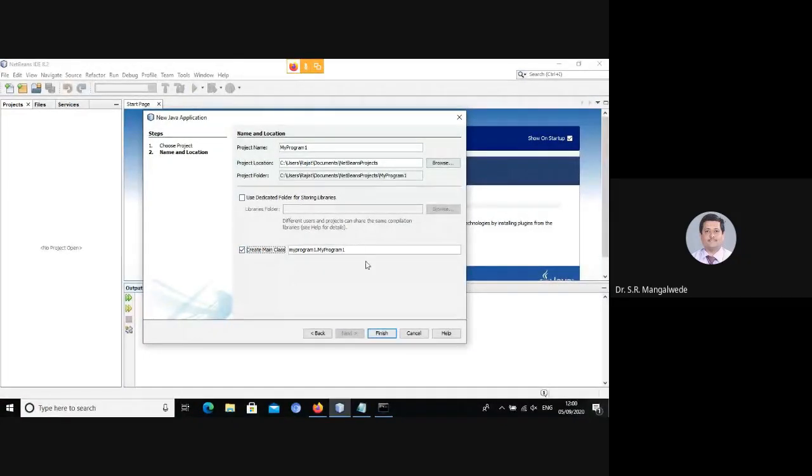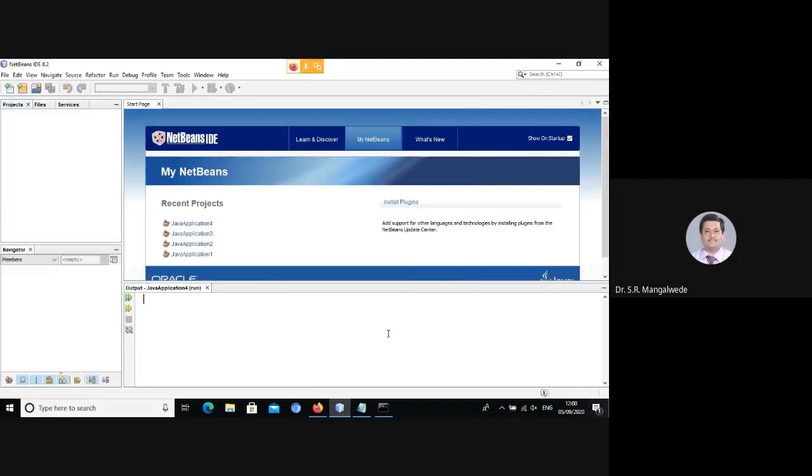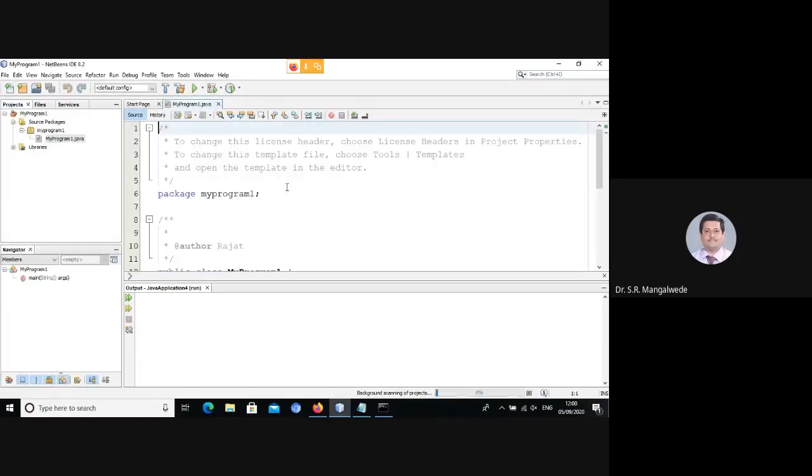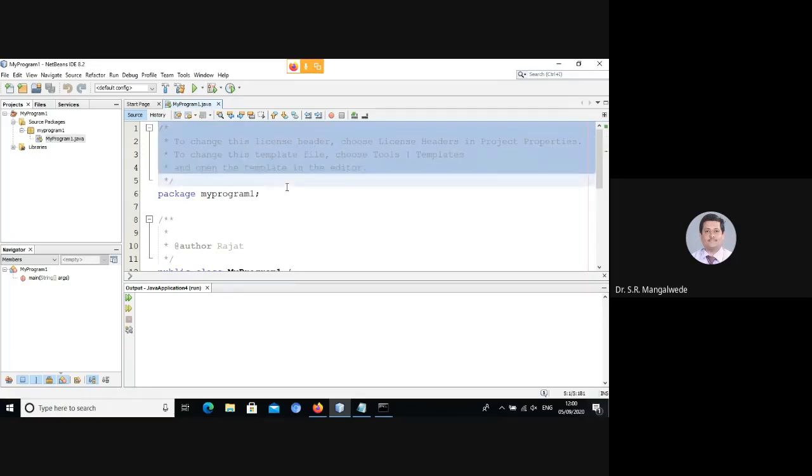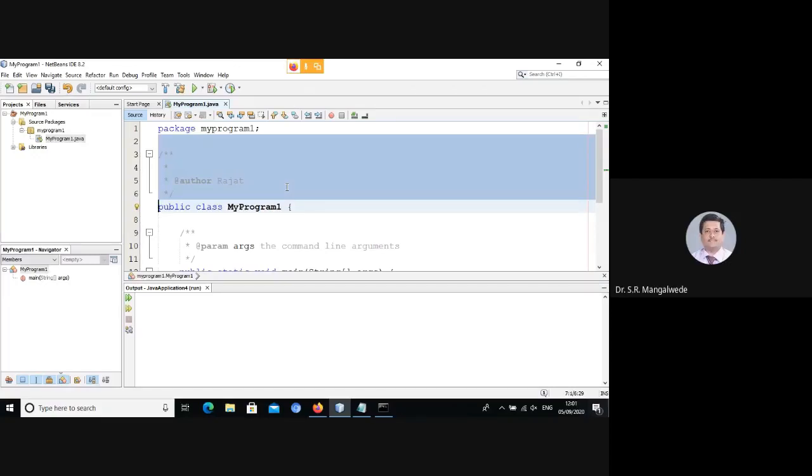Only then a main class MyProgram1 will be created. Click on finish, and your environment is ready. The first thing that I usually do is to remove these comments, because these comments are automatically added by the environment, and I feel irritated by looking at them, so I just delete them.